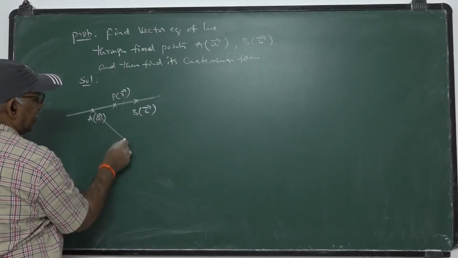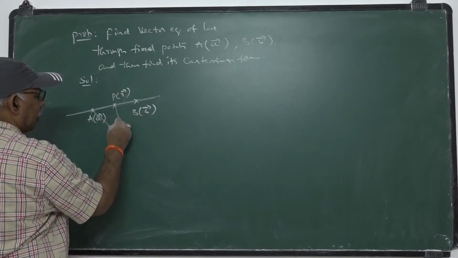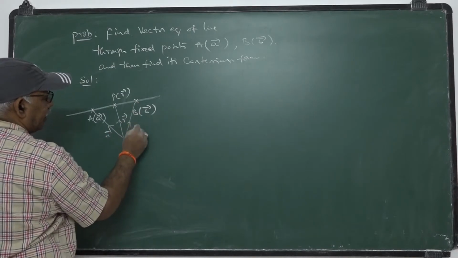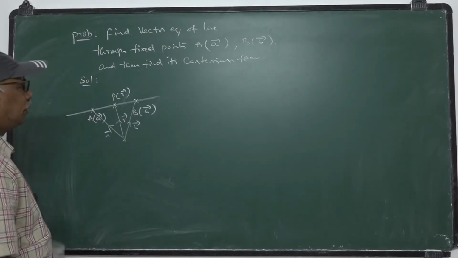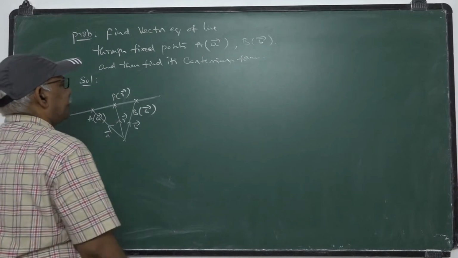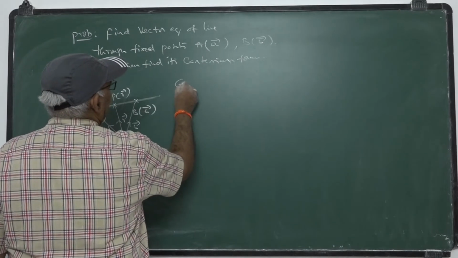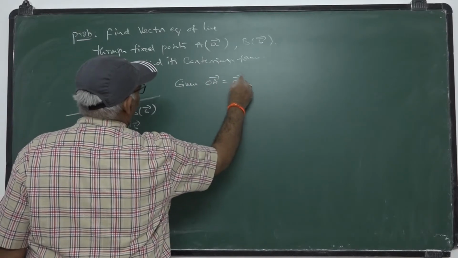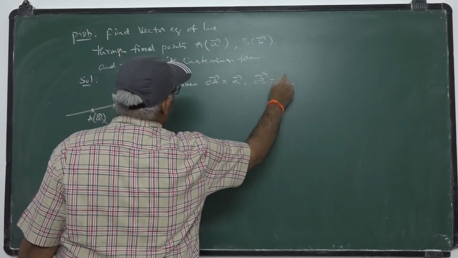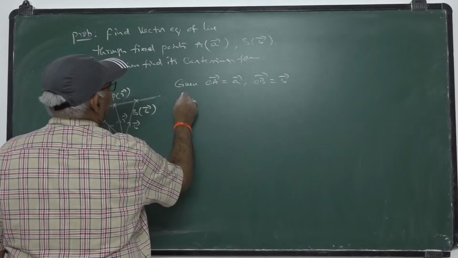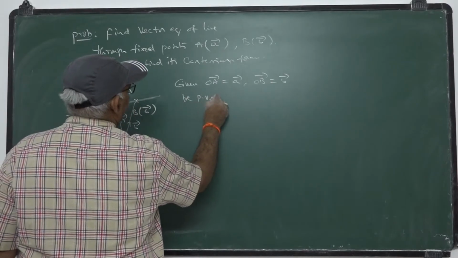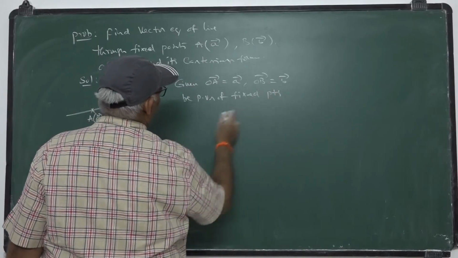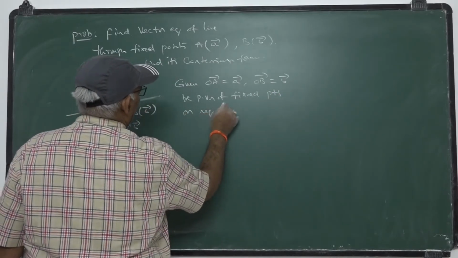So this is A bar, this is R bar, this is of course B bar, on the required line. So given OA bar equal to A bar, OB bar equal to B bar, the position vectors of fixed points on the required line.